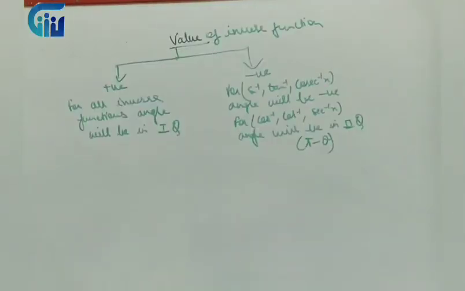So we can sum it up like this: if the value of the inverse function is positive, for all inverse functions, the angle will be in the first quadrant. If the value is negative, for sine inverse, tan inverse, cosec inverse, the angle will be negative. For cos inverse, cot inverse and sec inverse, the angle will be in the second quadrant, that is pi minus theta, right?